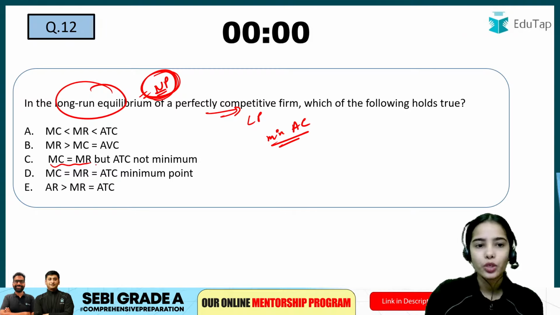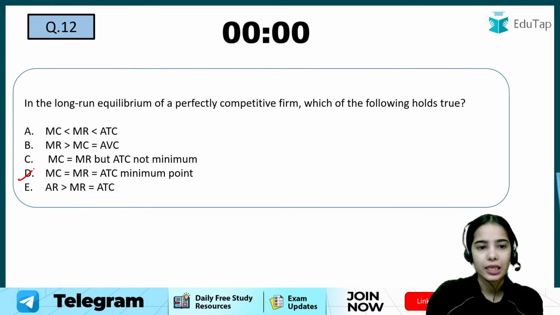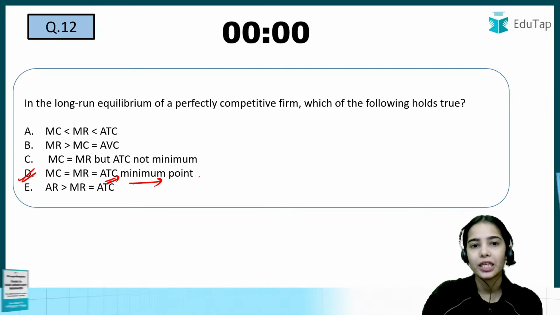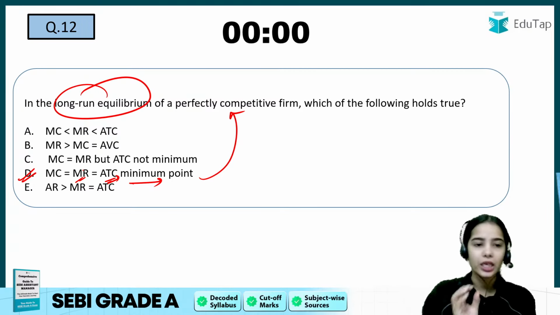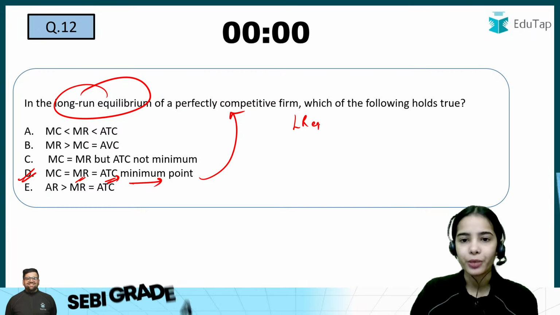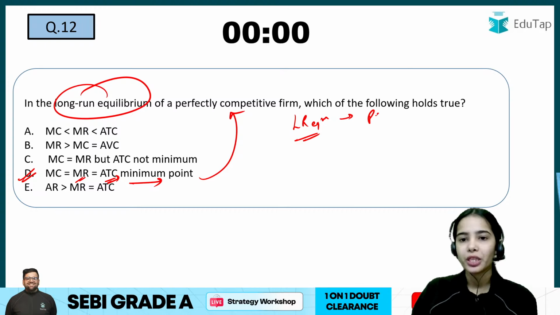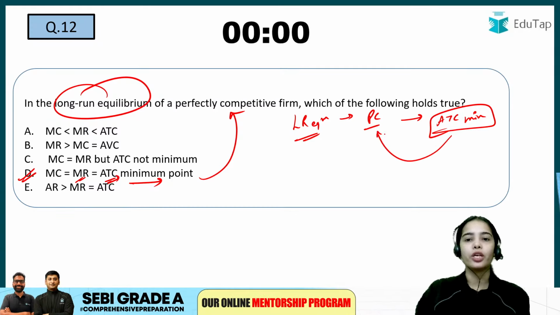So the MC is equal to MR. That means there is the equilibrium situation where the MC is equal to MR and the average total cost is at the minimum point. So D is the right answer here, because the average total cost or average cost should be at minimum point in perfect competition in the long run equilibrium. This is a very unique condition and this is only possible in perfect competition. At the long run equilibrium, always the average total cost is at minimum, and this is only true in perfect competition.